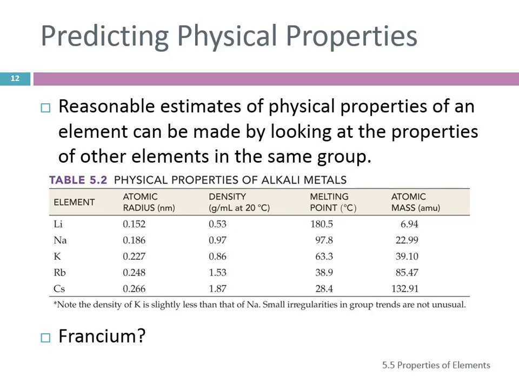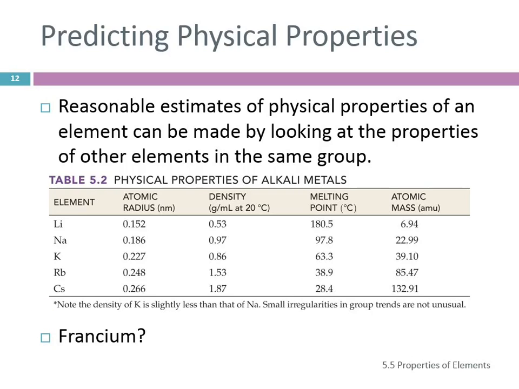Predicting physical properties. So, how did Mendeleev predict the properties of those elements that they didn't know about yet? Well, we can make reasonable estimates of physical properties by looking at the properties of other elements within that same group. So if we look at these elements in group 1A, lithium, sodium, potassium, rubidium, cesium, we see that the radius is increasing as we go down. So francium is below cesium in the periodic table.